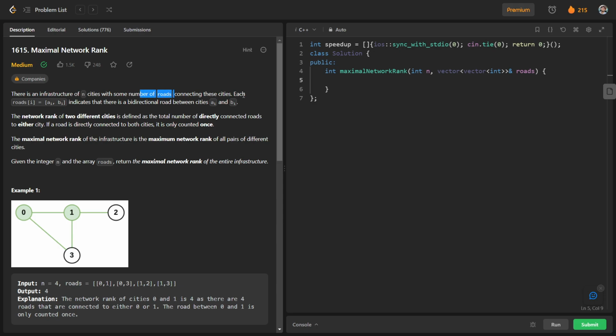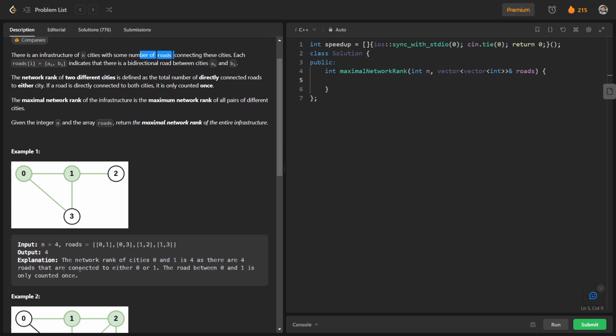Each roads[i] equal to [ai, bi] indicates that there is a bidirectional road between cities ai and bi. So basically you can see that we have an integer n and a two-dimensional integer vector roads.